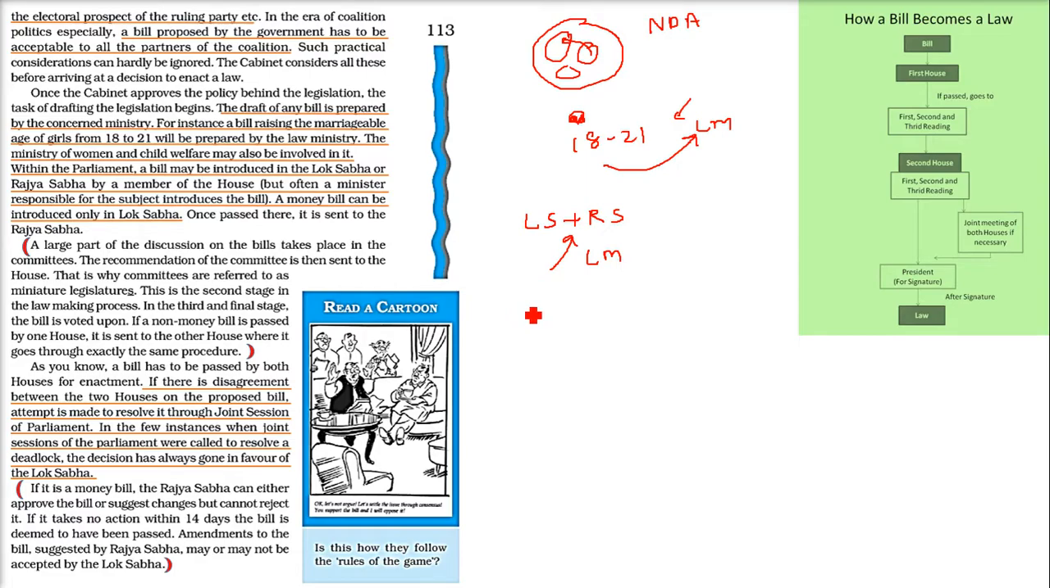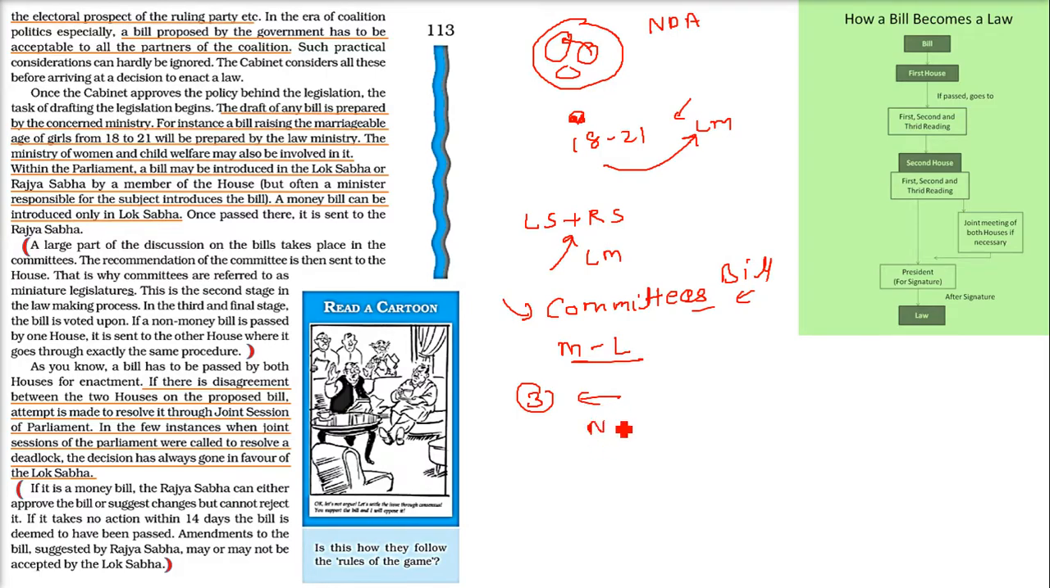A large part of the discussion on the bill takes place in the committees. There are various committees in the parliament, and once this bill goes to the committees, the committee will give some recommendations, and then it is sent to the house. That is why committees are referred to as miniature legislatures, Laghu Vidhaika. So this is the second stage in the lawmaking process. In the third and final stage, there is voting. The bill is voted upon.